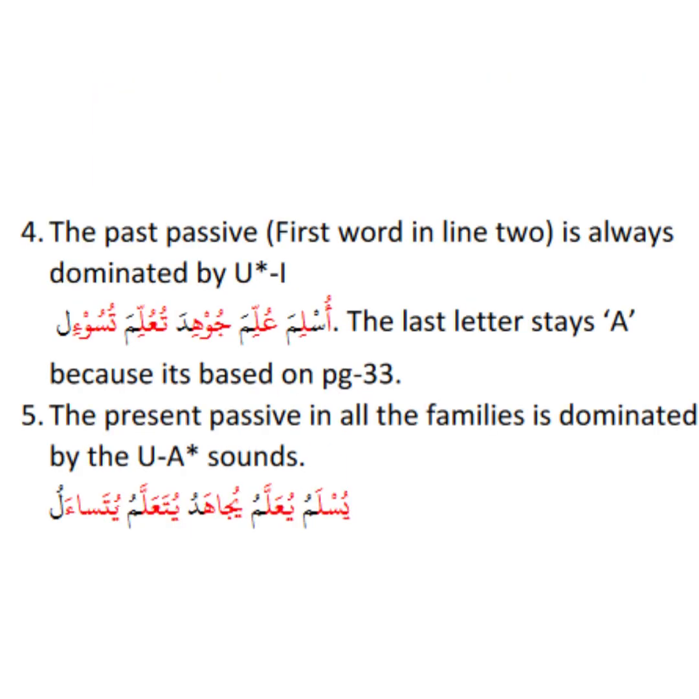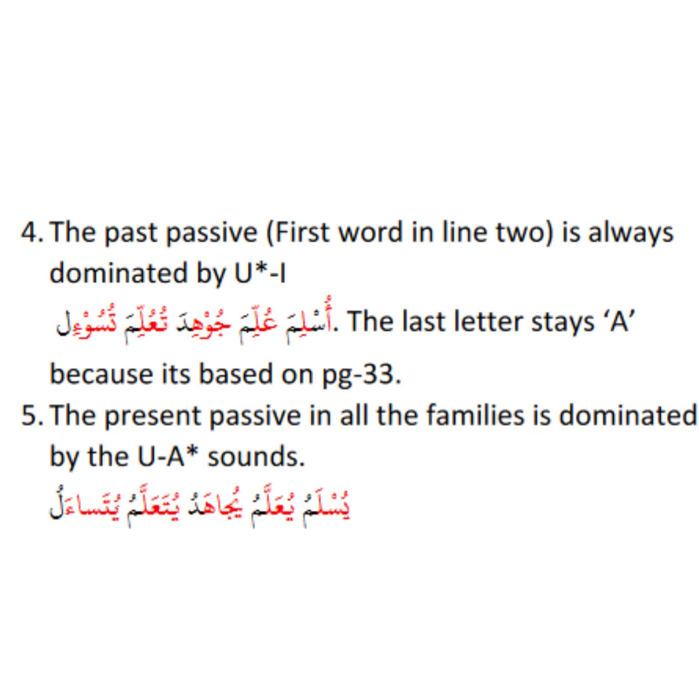The past passive, which is the first word in the second line, is always dominated by the u-e sound. There can be many u's and only one e sound. So for aslama, it becomes uslima. Similarly, for the other words, it is ullima, juhida, tu'ullima, tusu'ila. You will notice that the last letter stays a sound because it is based on page 33, which is the nahw and not the sarf.